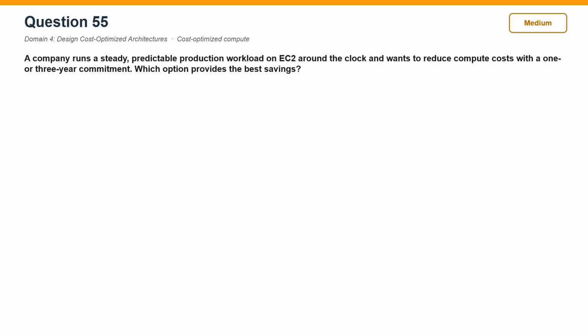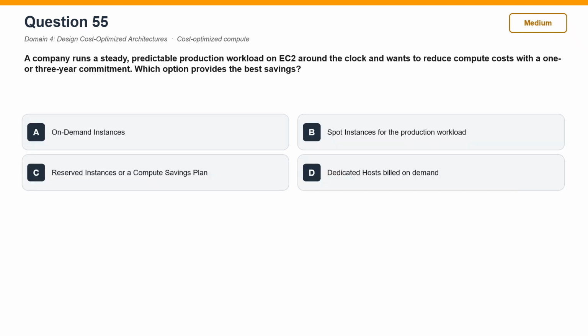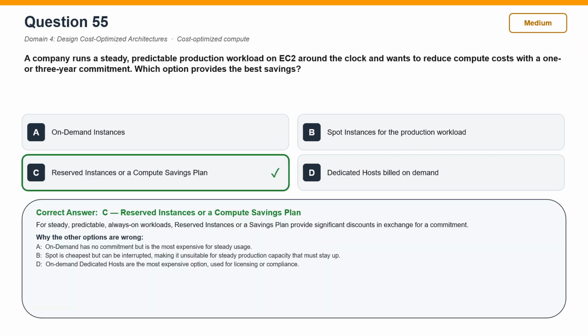Question 55. A company runs a steady, predictable production workload on EC2 around the clock and wants to reduce compute costs with a 1 or 3 year commitment. Which option provides the best savings? The correct answer is C, reserved instances or a compute savings plan. For steady, predictable, always-on workloads, reserved instances or a savings plan provide significant discounts in exchange for a commitment.